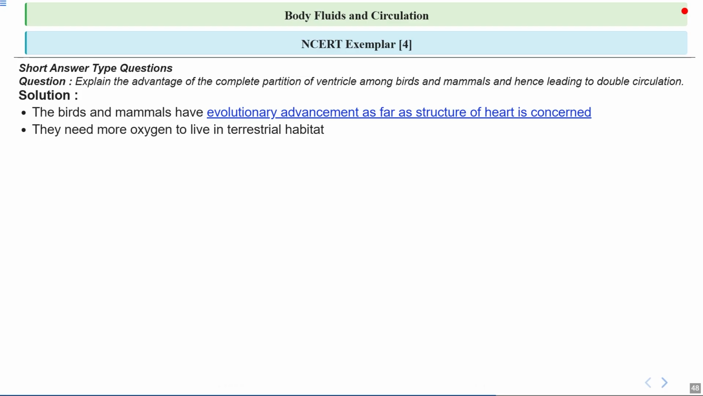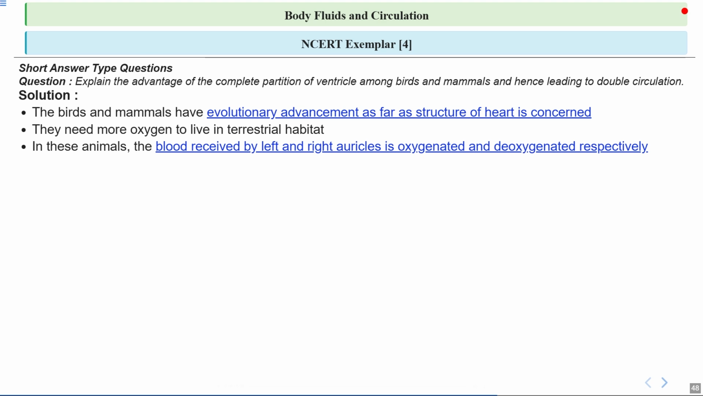These animals need more oxygen because they live on land and are often very active. For example, birds fly, mammals run or hunt, which require a lot of energy. So their bodies have adapted to deliver more oxygen to their tissues efficiently. In birds, the left auricle or atrium receives oxygenated blood from the lungs, while the right auricle gets deoxygenated blood from the body. This separation is crucial. Think of it like having two separate pipelines, one for clean water and one for waste, so they never mix.